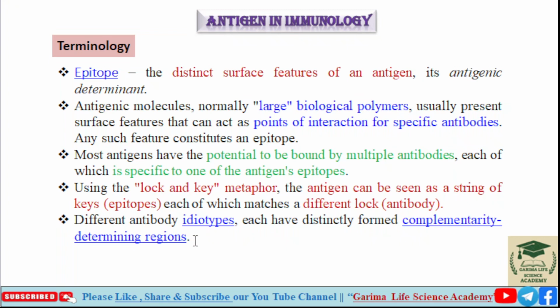Different antibodies, like idiotopes, each have distinctly formed complementary determining regions. So different antibodies have different idiotypes. Idiotypes means different antigen binding ability. Each has distinctly formed CDRs, meaning complementary determining regions. So antibodies have different CDRs like CDR1, 2, 3. So each antibody has different complementary determining regions that can bind with different antigens.